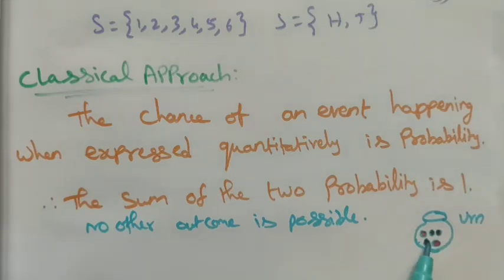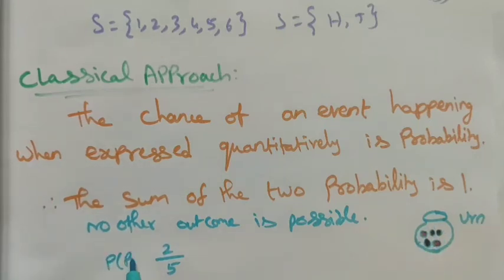See, the event of getting a red ball is 2 out of 5. The favorable outcome is 2, and the total number of balls is 5. That is the probability of red. And then the probability of black is 3, because the favorable outcome is 3 balls we can get out of 5.